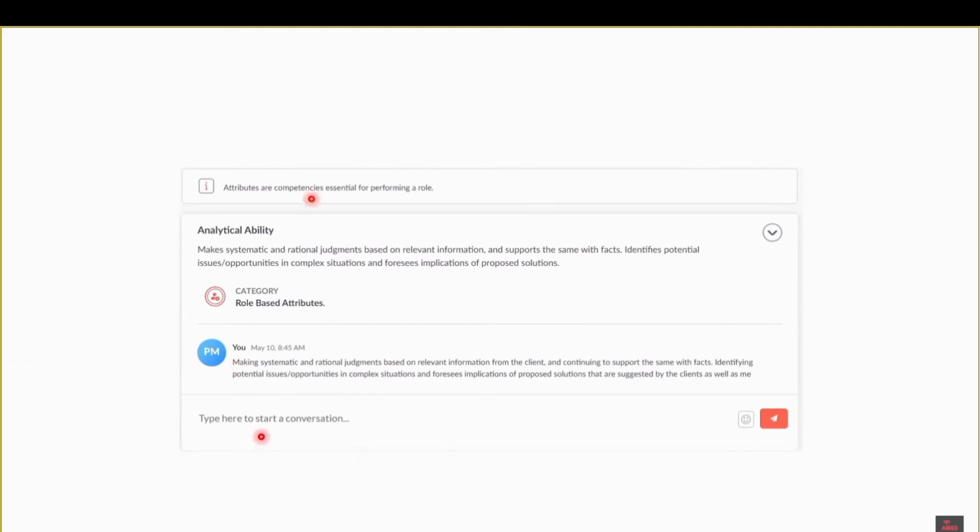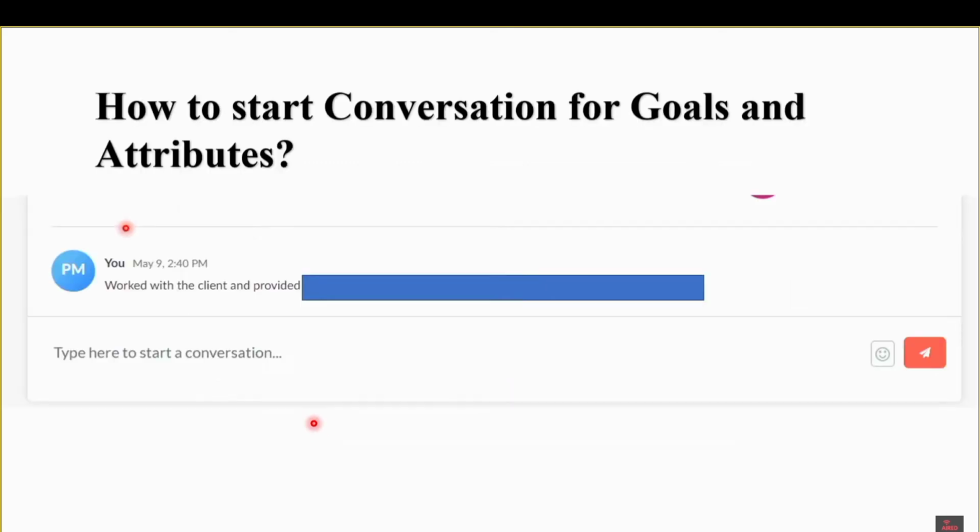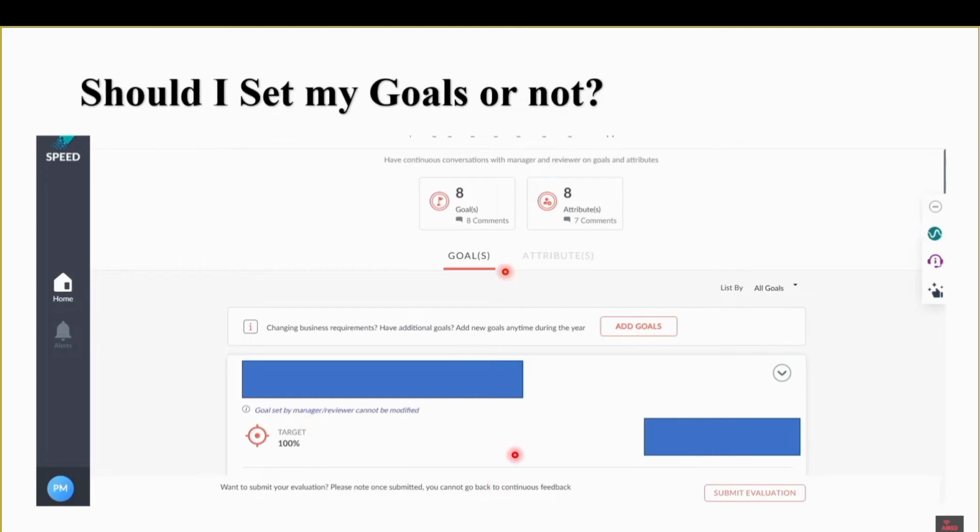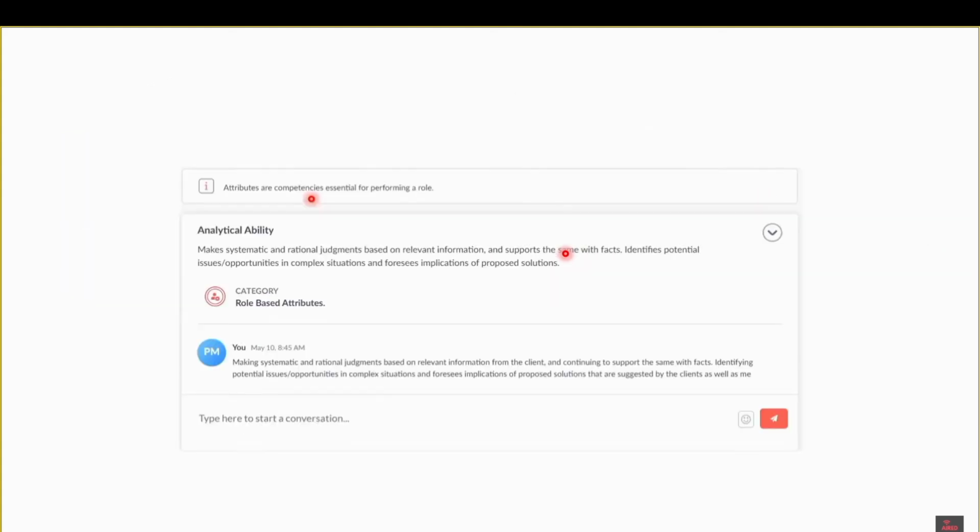Then the manager or the reviewer will also add a comment, that yes, you did it correctly and in a good manner, or if they have any suggestions, they will add them in the conversation. This way you can start a conversation with your manager and reviewer. You have to simply scroll down a little bit. Here you will have an option to add a comment, and in that way you can start a conversation. The same thing goes for attributes as well. Here we have seen the comment that was added for attributes.